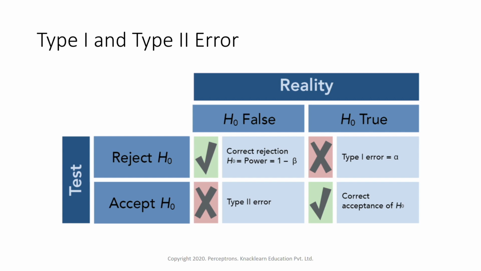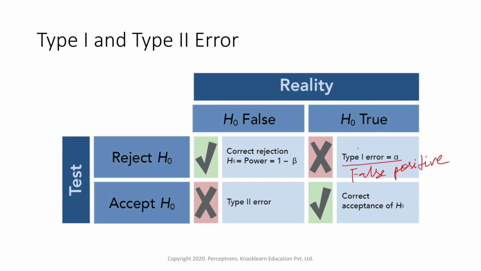Now when we are doing a test and deciding whether we should reject or not, suppose we are rejecting the null. Suppose the null is true and we are rejecting the null hypothesis, then it is called type 1 error. So we did a hypothesis test where the null hypothesis is true, but after doing the test we rejected it. It is called type 1 error, which is also called alpha error, or false positive.